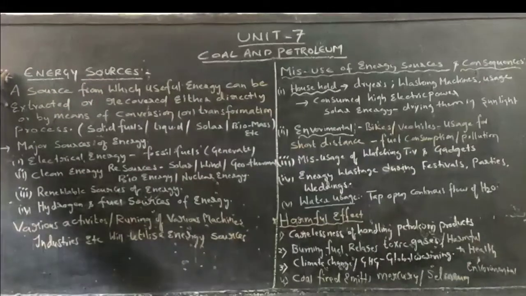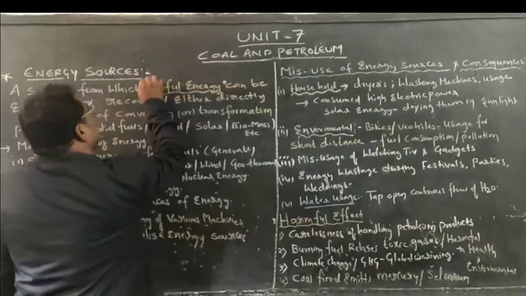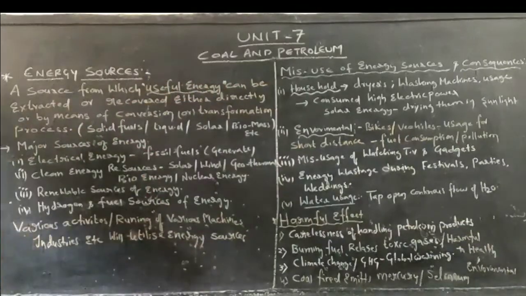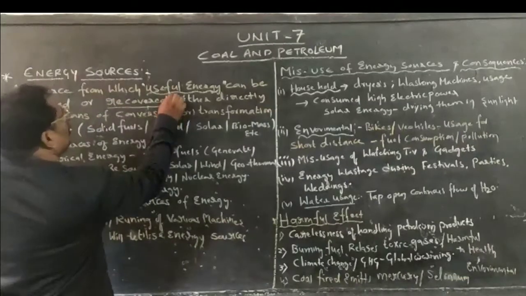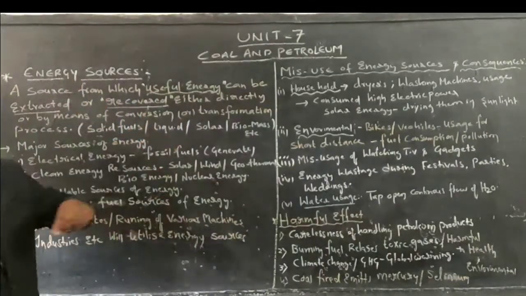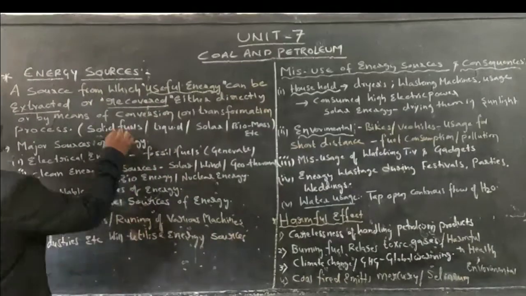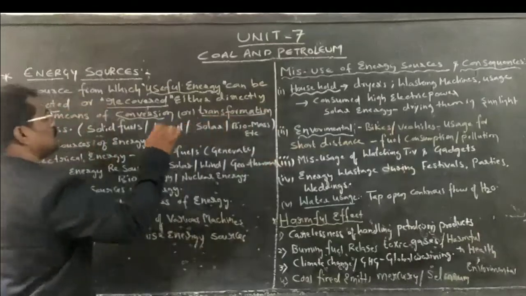A source from which we are extracting useful energy, or recovering that useful energy either directly or indirectly, in the form of conversion or transformation.